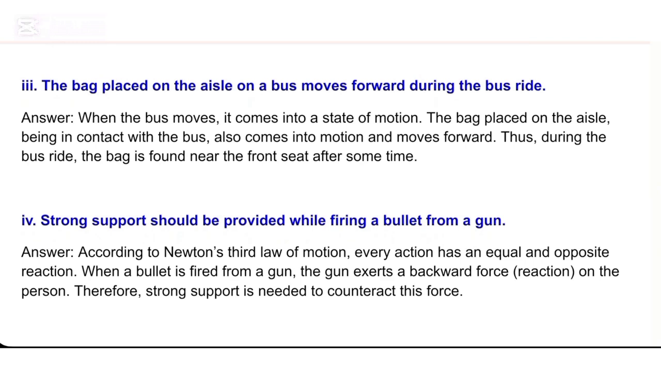Answer. According to Newton's third law of motion, every action has an equal and opposite reaction. When a bullet is fired from a gun, the gun exerts a backward reaction force on the person. Therefore, strong support is needed to counteract this force.